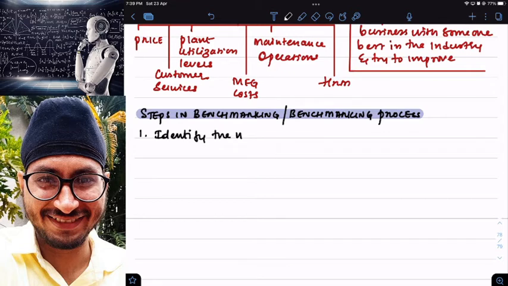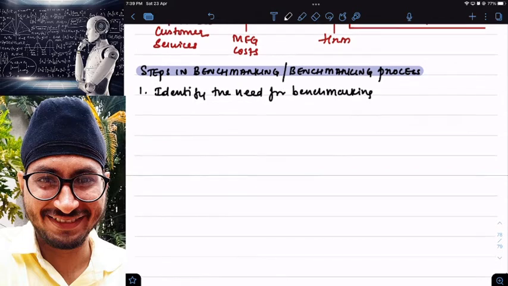First of all, find out whether any benchmarking is required or not. Compare your performance with your competitors' performance. Try to find out whether any change is required. If there is no change required, then there is no meaning in going for benchmarking.